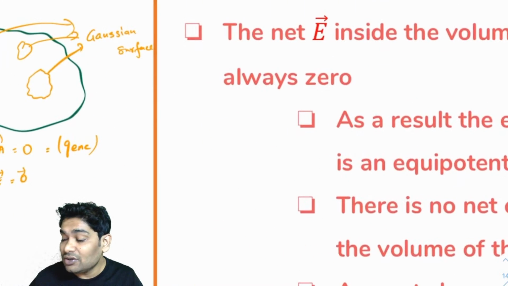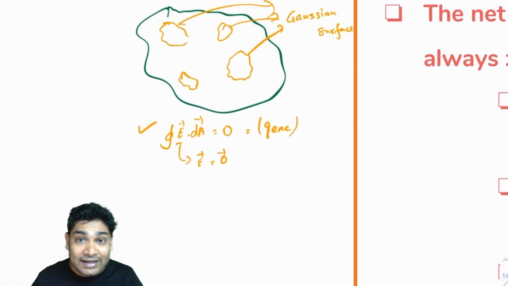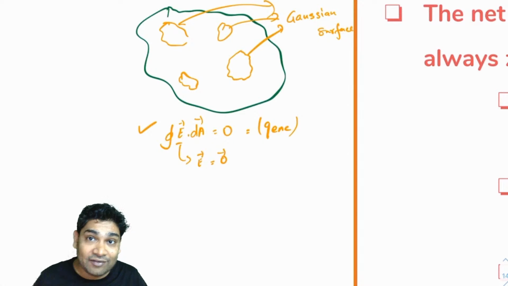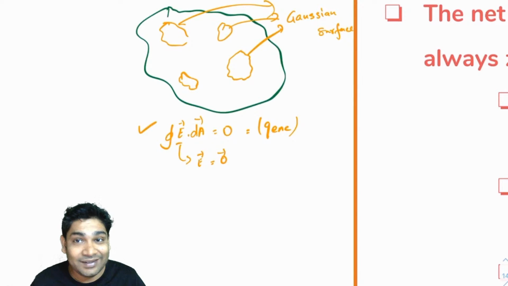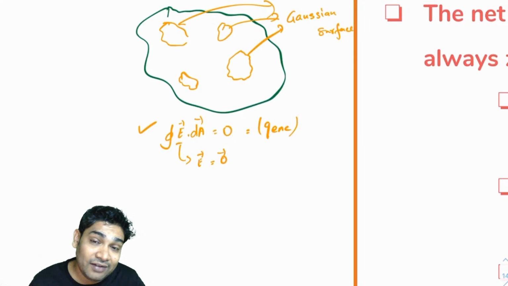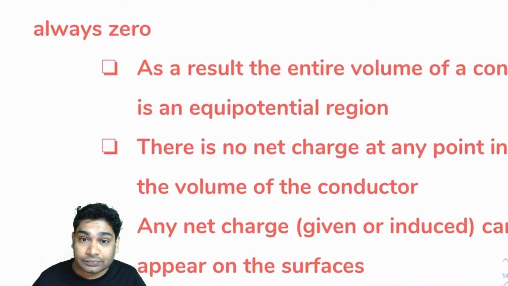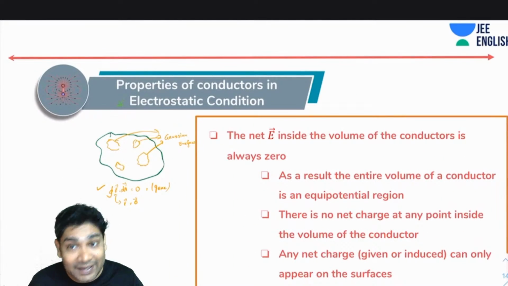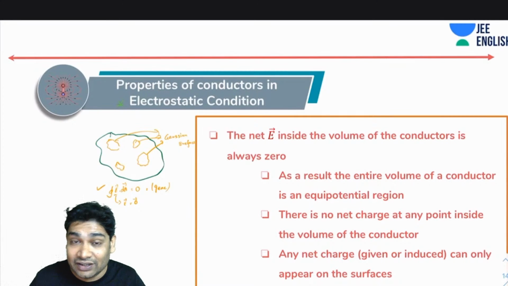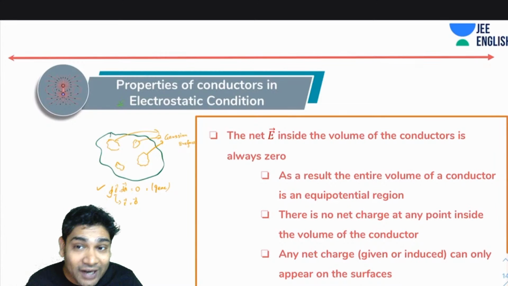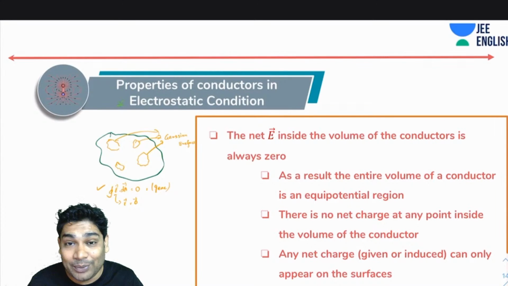So I cannot have any net charge sitting inside the volume of the conductor ever, because that would mean that Gauss law is getting violated. So in accordance with Gauss law, I will realize that no net charge can appear inside. Next, any net charge, whether it is given externally or it is induced, can only appear on the surface.